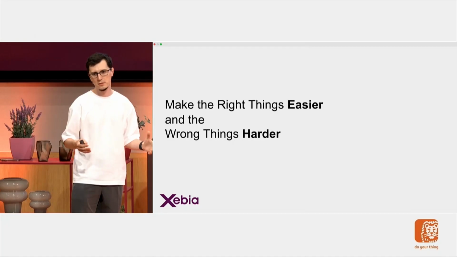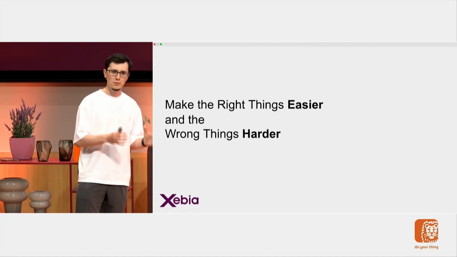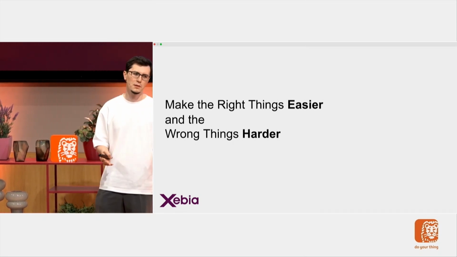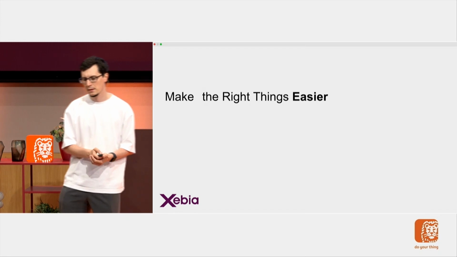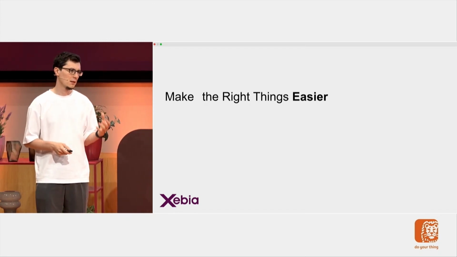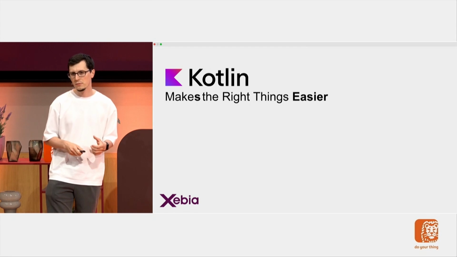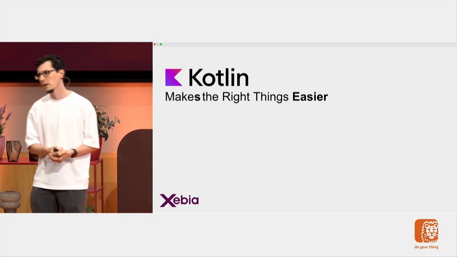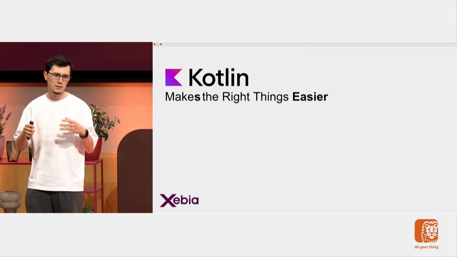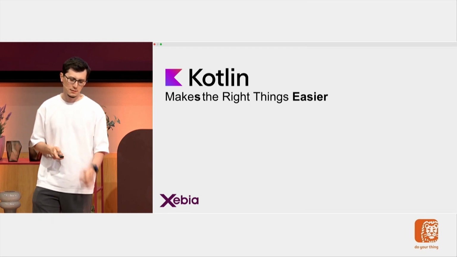I also expect these tools to make wrong things harder. So put friction so that the developers are prevented nicely from doing the wrong things. And talking about making the right things easier, Kotlin is one of the greatest examples that comes to my mind because it has so many functionalities that make these correct things easier for us.